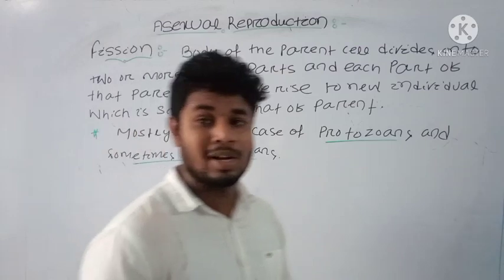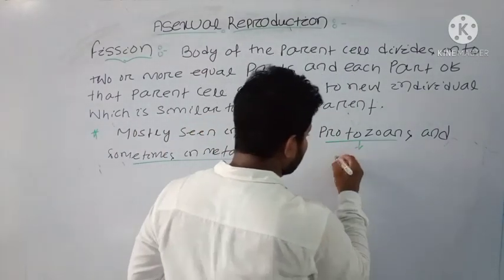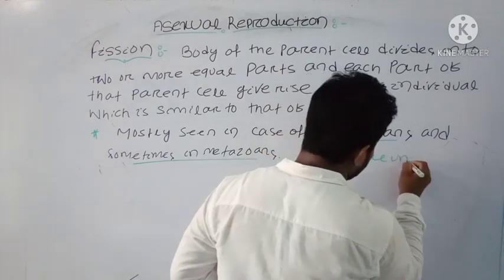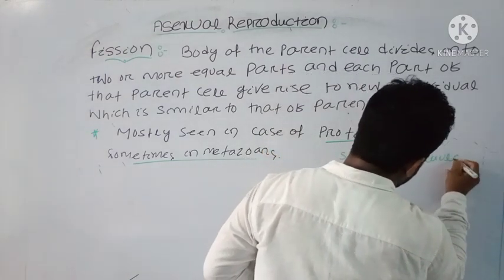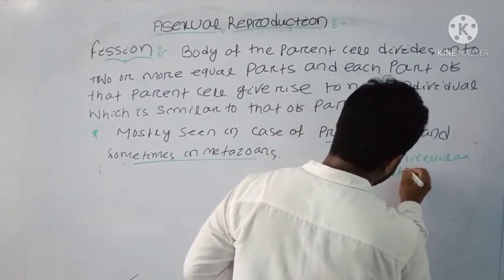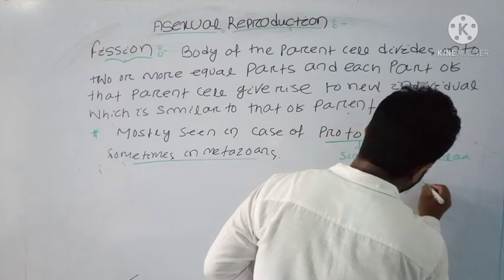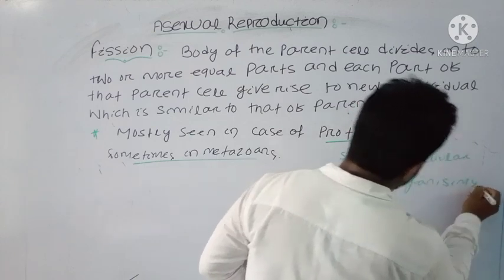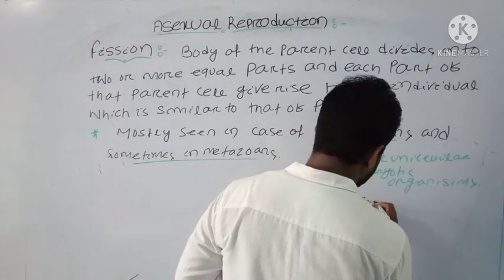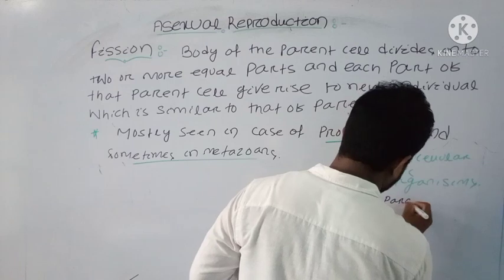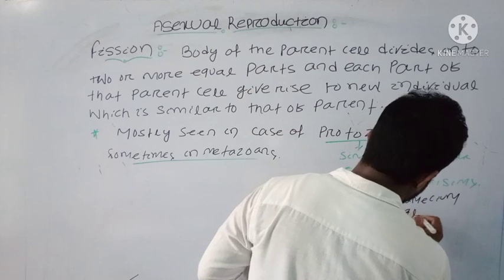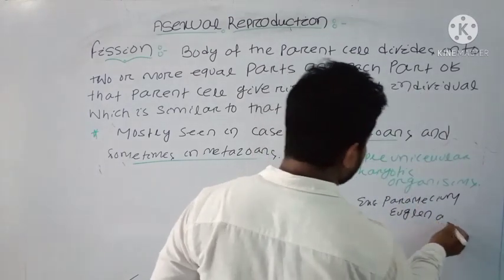Protozoans are known as simple unicellular eukaryotic organisms. Examples of protozoans are Paramecium and Euglena.